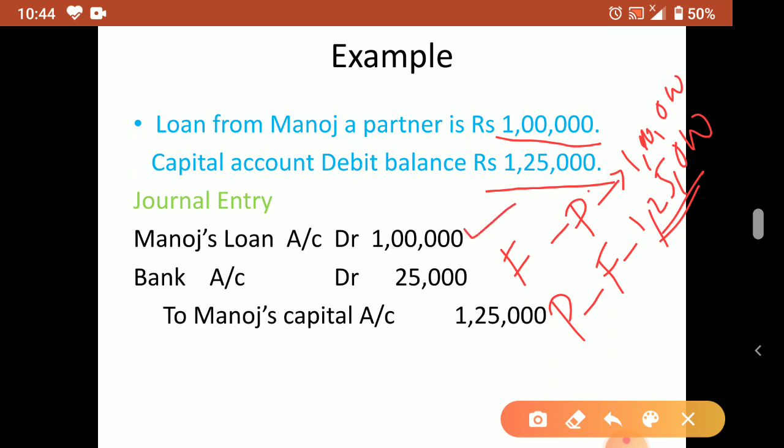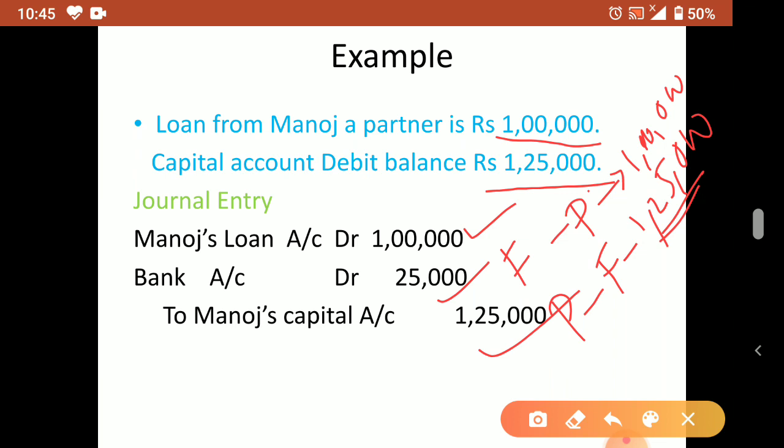Manoj's loan 1 lakh, that will always be debited. The extra amount he has to bring, that means bank will be debited, meaning money is coming into the business. So bank account debit 25,000. Then Manoj's capital account 1,25,000. So these three cases you remember.